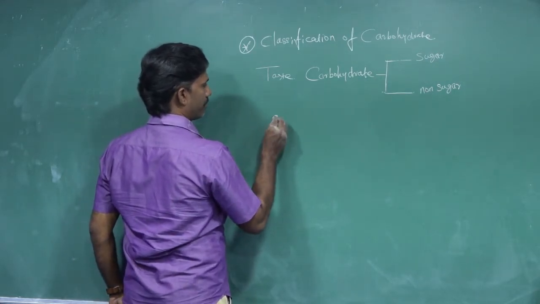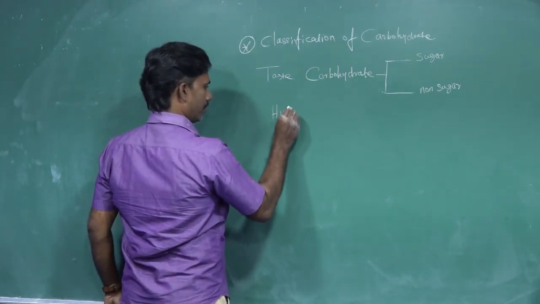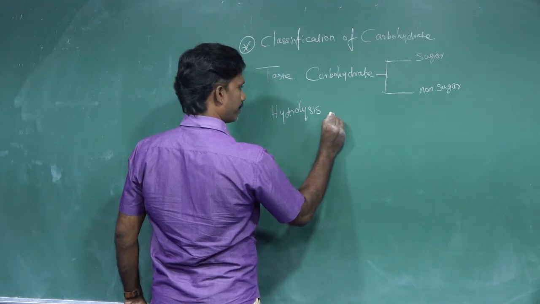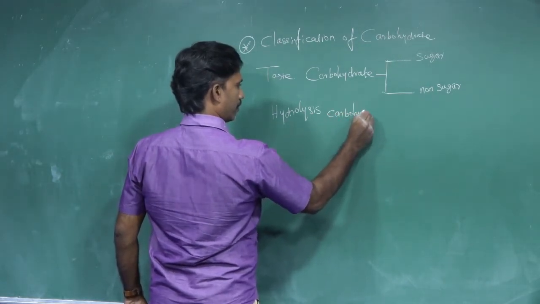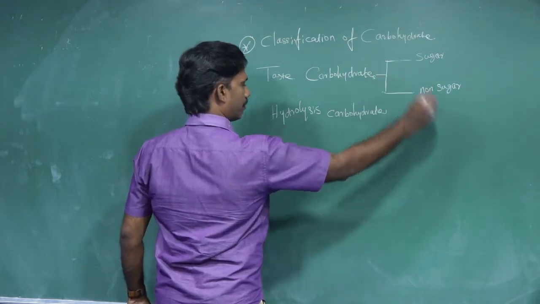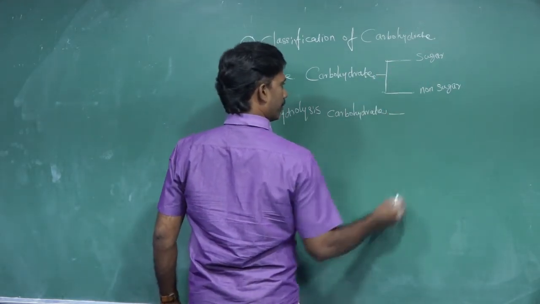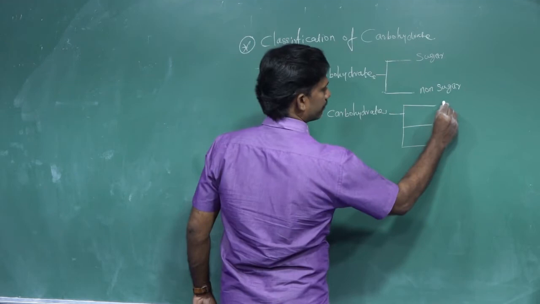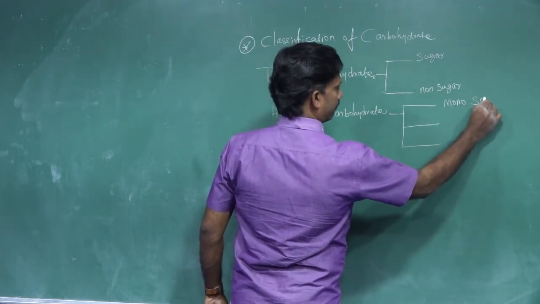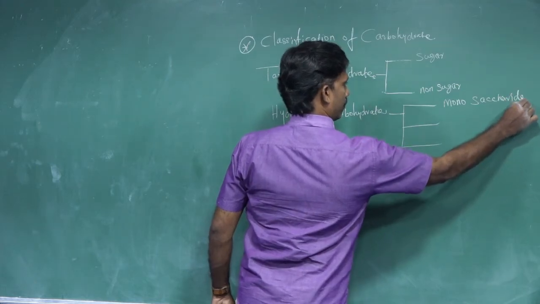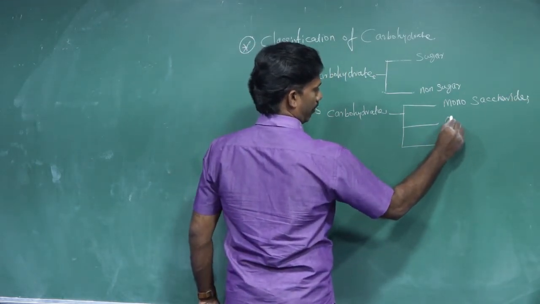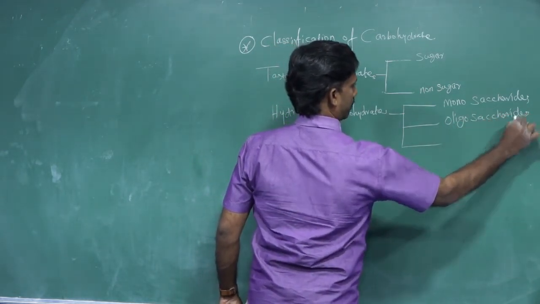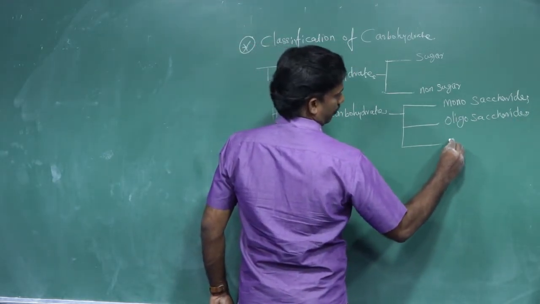Then, based on the hydrolysis, carbohydrates can be classified into these types: monosaccharides, oligosaccharides, then polysaccharides.